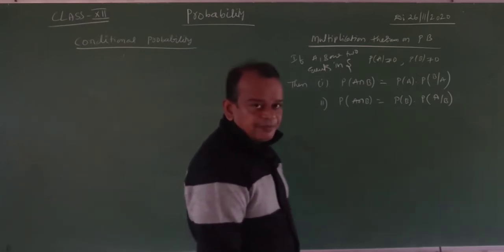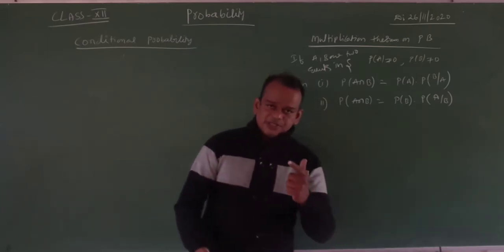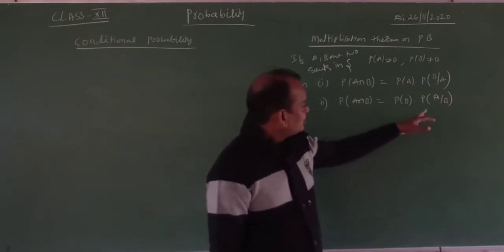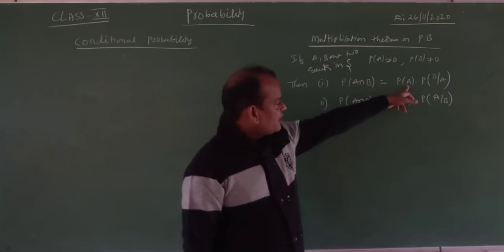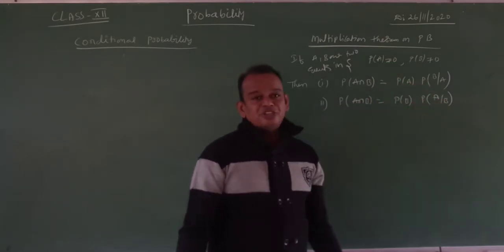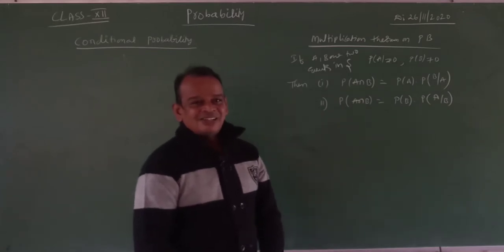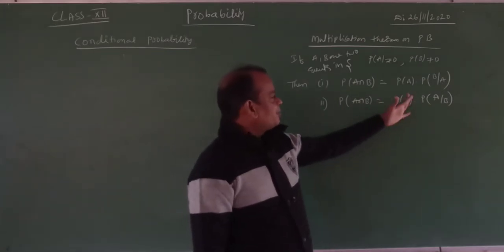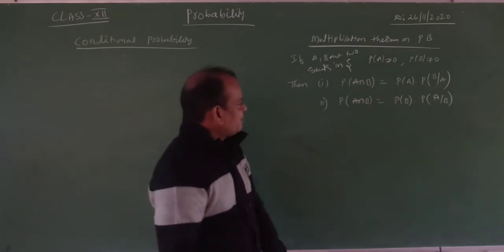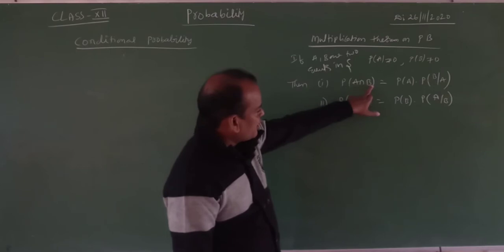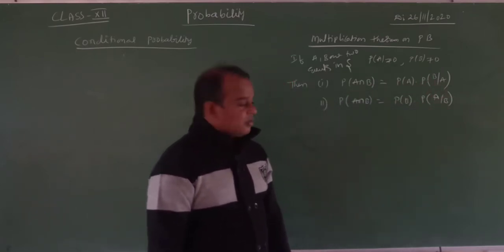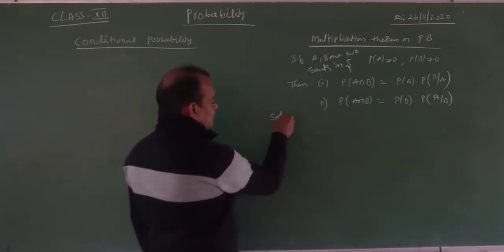Multiplication theorem on probability: if A, B are two events in a sample space S and probability of A not equal to 0, probability of B not equal to 0. Observe that if probability of A is equal to 0, what happened? Probability of A intersection B equals 0; A and B are disjoint events. That's why I am telling you probability of A and probability of B are not equal to 0. Listen carefully, here both A and B occur, and here there is a difference. Okay, what is the solution? Listen carefully.